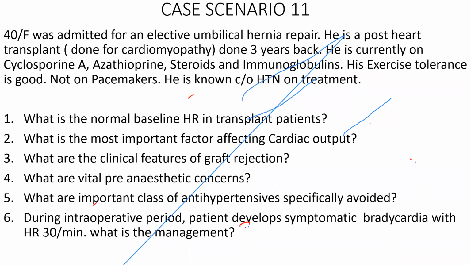Good. Any questions here? Sir, does pacing work in these kind of patients? Generally these patients tend to have an incidence of first degree heart block, and development of conduction blocks and other blocks is very common. It generally happens after 1 or 2 years or within 6 months. So most of the patients will be put on pacemakers prophylactically. Not all patients need pacemakers, but some definitely need them because of the development of first degree heart block and conduction delays at later stages.